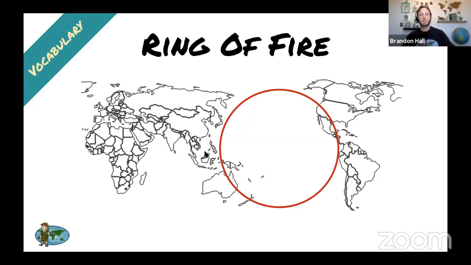Ring of Fire! Okay, so the Ring of Fire is an area around basically the Pacific Ocean, where the Pacific Ocean meets land. We call this the Ring of Fire because 90% of all earthquakes happen somewhere along the Ring of Fire, and three-quarters, or 75%, of all volcanoes happen along the Ring of Fire somewhere.